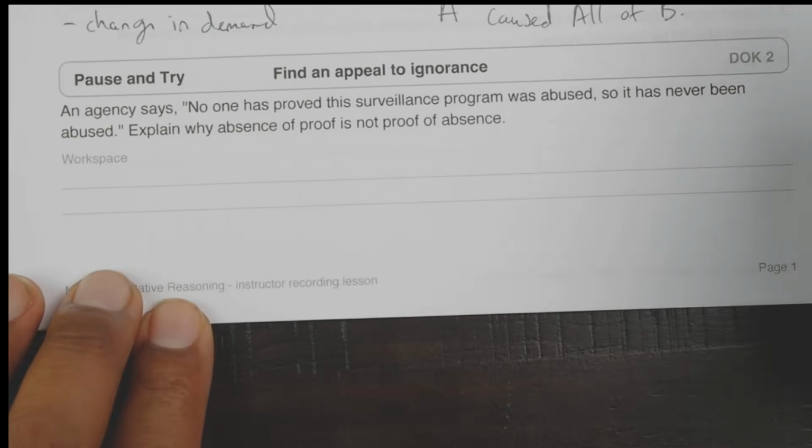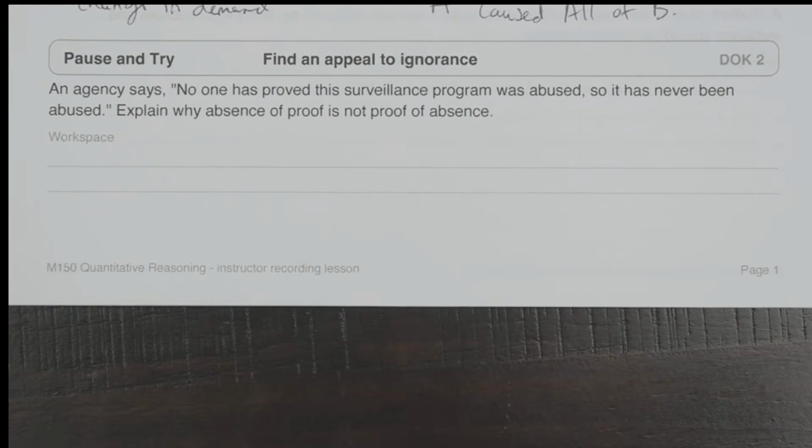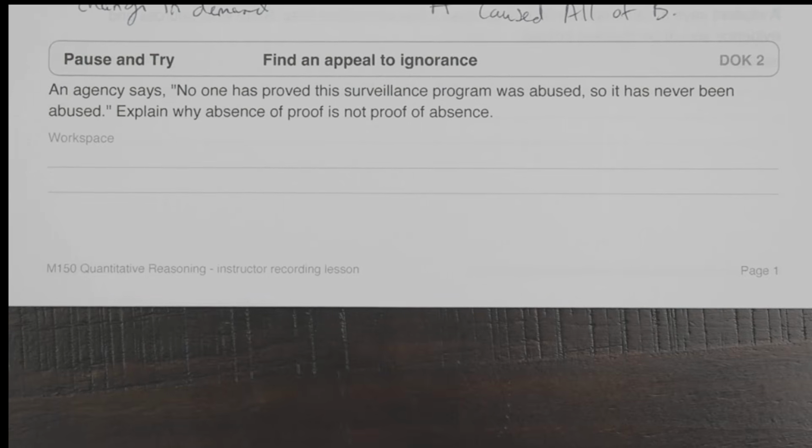All right. Find an appeal to ignorance. An agency says no one has proved this surveillance program was abused, so it has never been abused. Explain any absence of proof. This is basically like saying, for example, you bring up an accusation and you're the first one to bring it up, and you say, well, the surveillance program was abused. And they say, well, you're the first person to bring that up. Well, just because I'm the first person to bring it up doesn't mean it's not true. So the question is, does the conclusion follow? The answer is no.